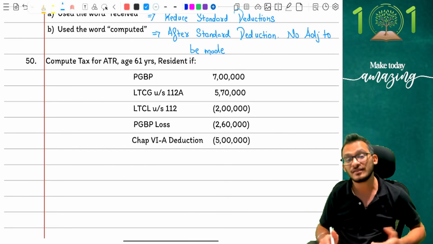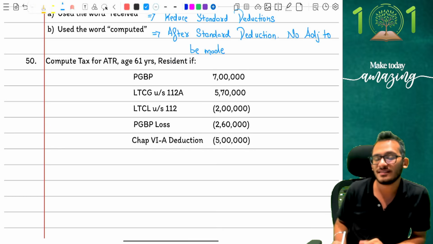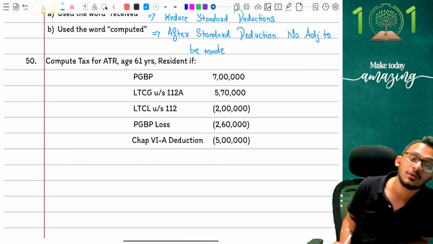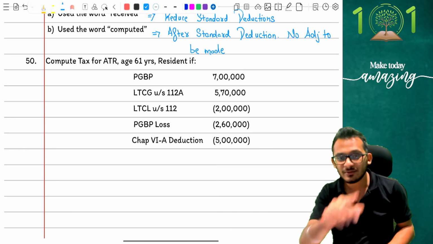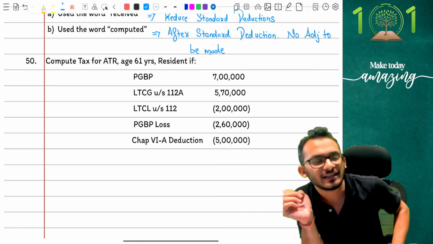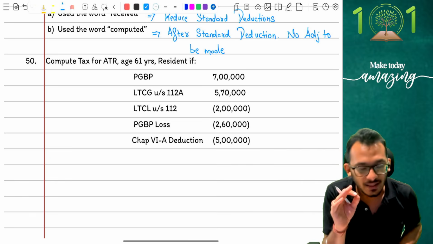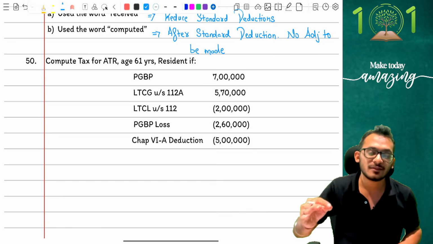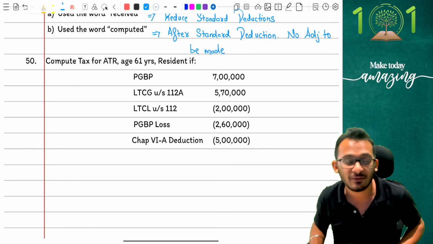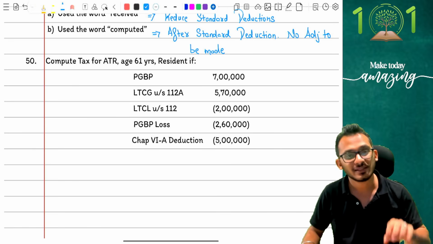The last is a fun question which I've prepared from my side. One of the trickiest questions which I've seen, and I've prepared it from my end so that you can also get confused. There are multiple elements which are going to get tested here. So look at the question very, very carefully. Let's see if you've got the right answer. I hope you have done this question before you're checking with me. If you have not, please pause, complete this question and then check this answer with me, because you're going to have a fun time understanding what kind of intricacies this question has.